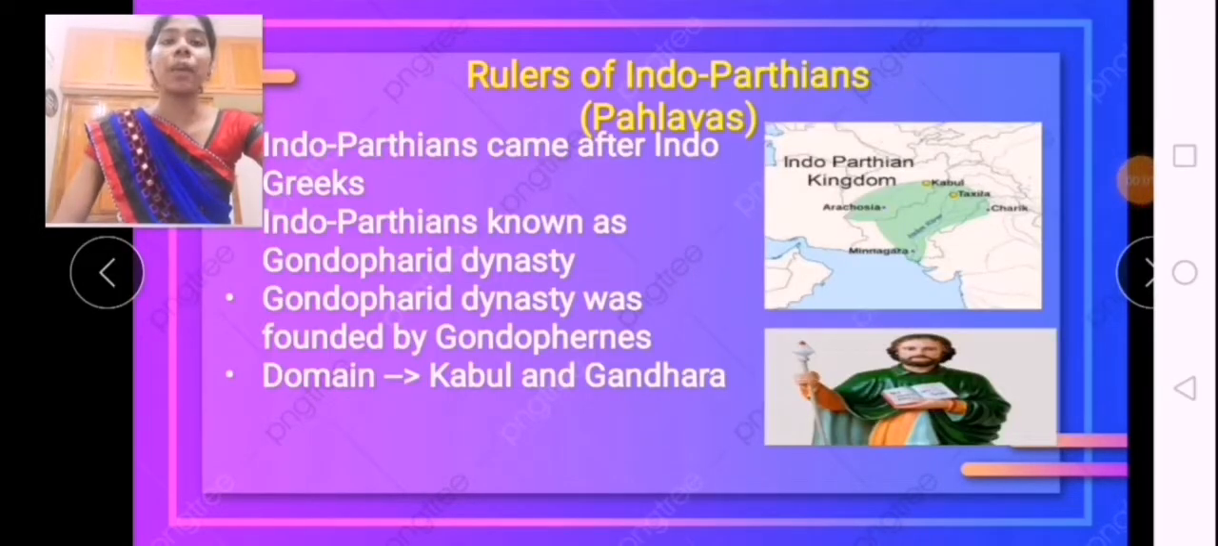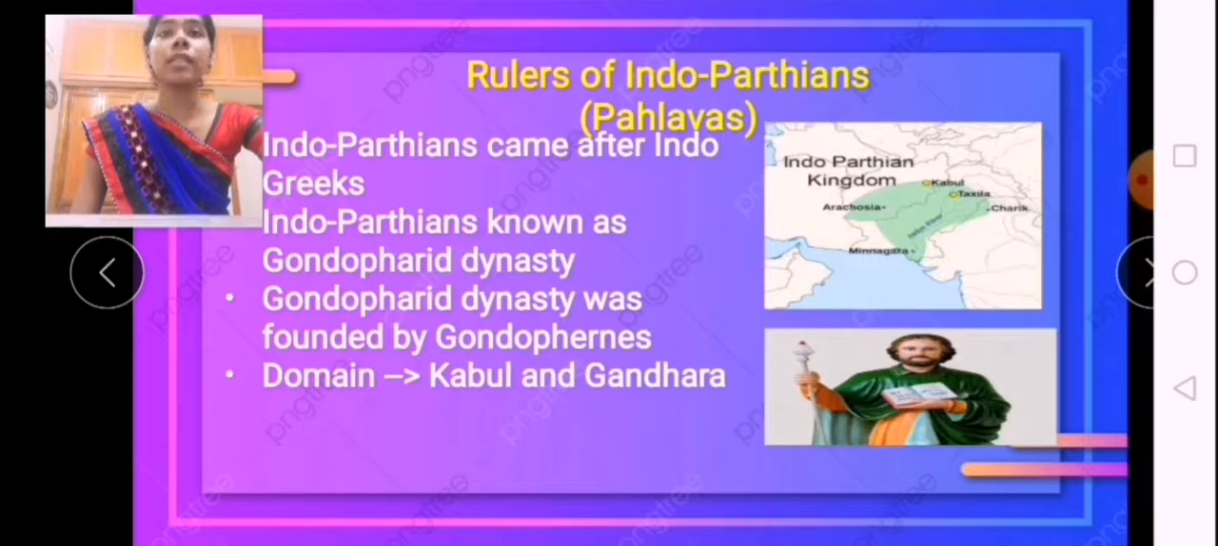Now, we will be seeing about the rulers of the Indo-Parthians, Pahlavas. Pahlavas come under Indo-Parthians. Indo-Parthians came after the Indo-Greeks and the Indo-Scythians, who were in turn defeated by the Kushanas in the second half of the 1st century AD. The Indo-Parthian kingdom or Gondophernes dynasty was founded by Gondophares. In the before slide, we saw about Indo-Greeks, right students? Only after those Indo-Greeks, these Indo-Parthians came.